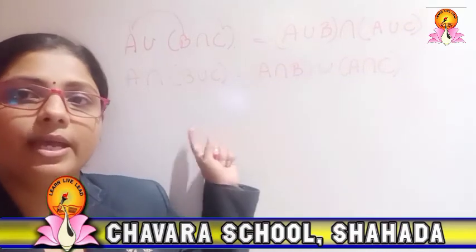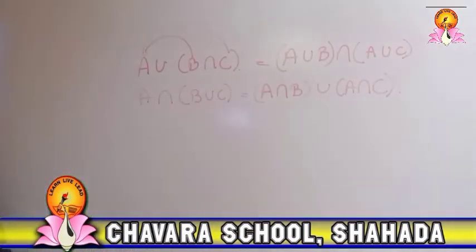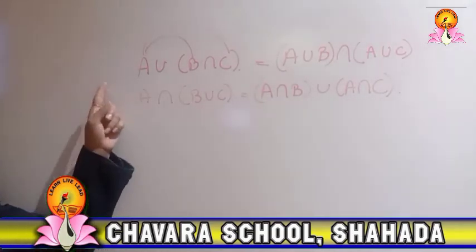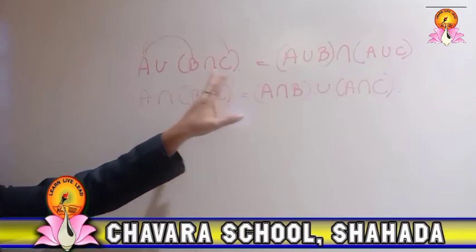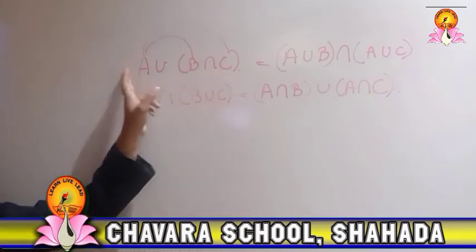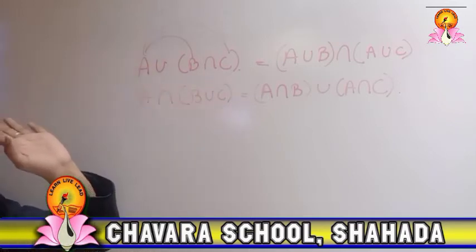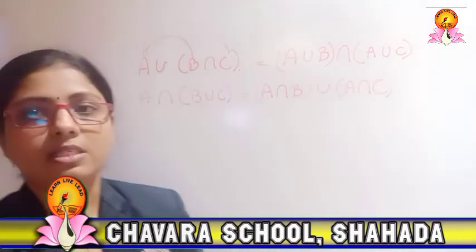Okay, so now according to that, how will you make the solution? Look here my dear children, whatever is given, first you have to find out the bracket. A, B intersection C, first you will find out, then make the combination of set A and this set. Same way here also you can follow. Okay, so this is about the distributive law.